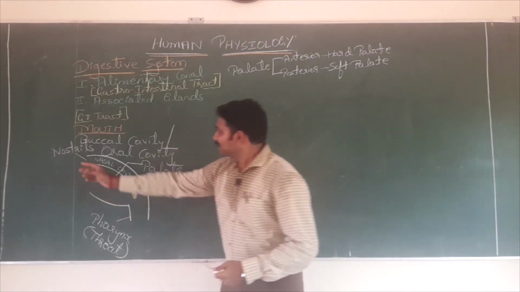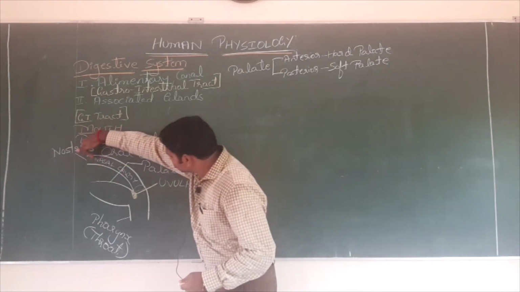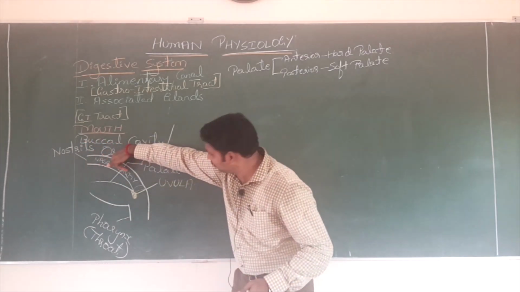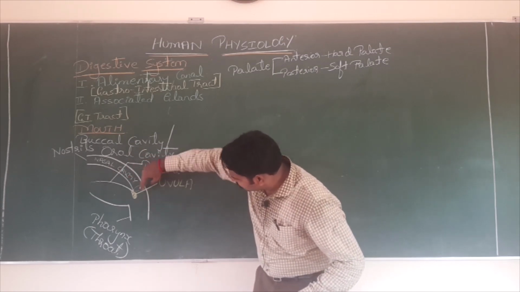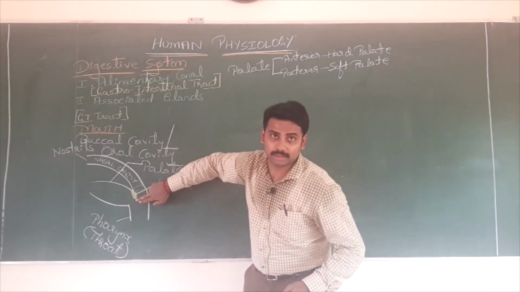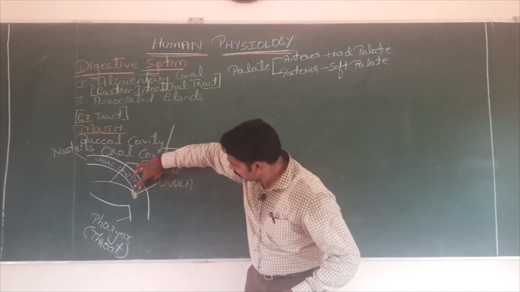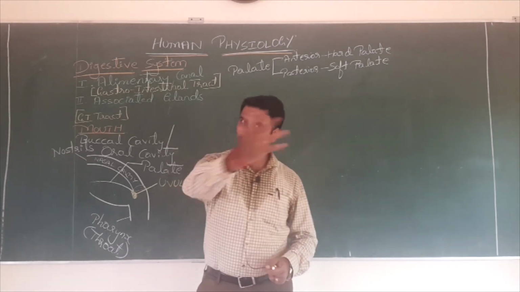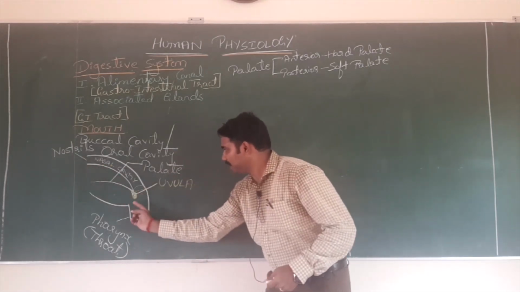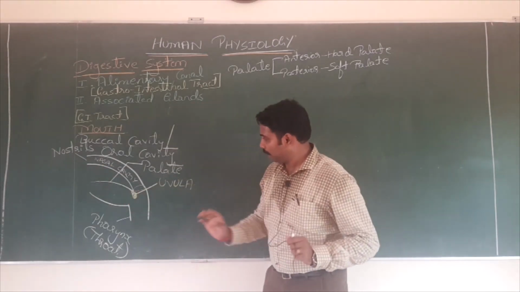You doctors know that both will join at this point. Now, while swallowing food, uvula closes the internal nostril. Otherwise, food may enter your nasal cavity and come out of the nose.